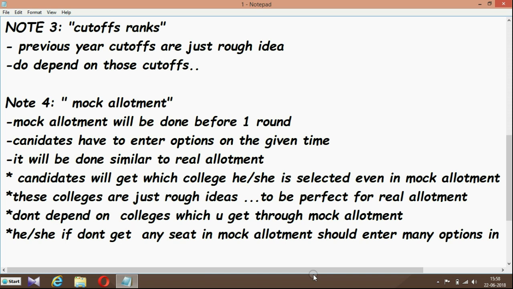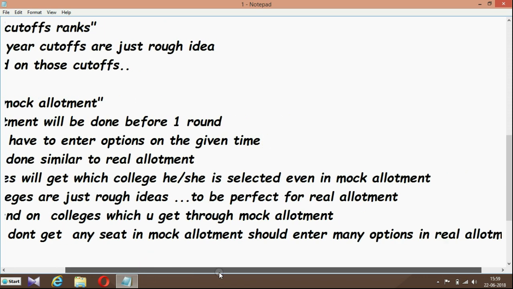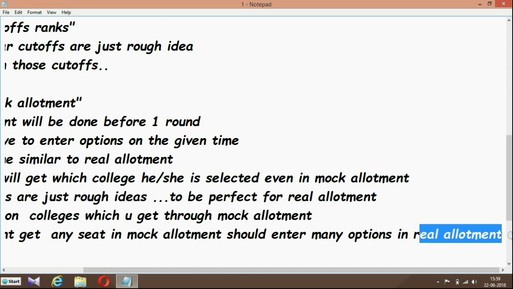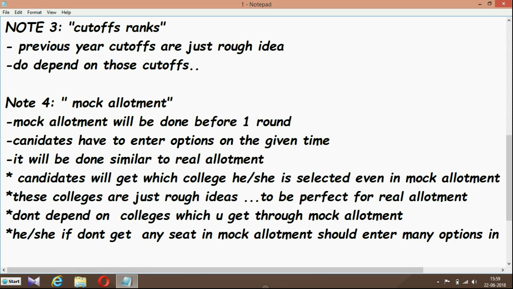And next point, these colleges are just rough ideas, to be made perfect for the real allotment. Just say it is a preparatory exam.